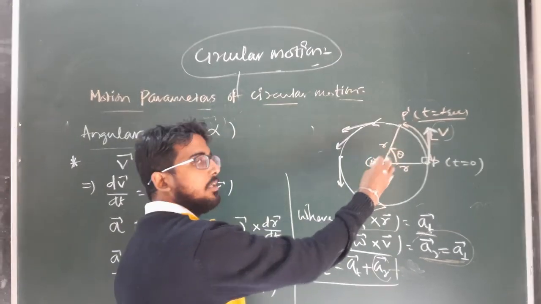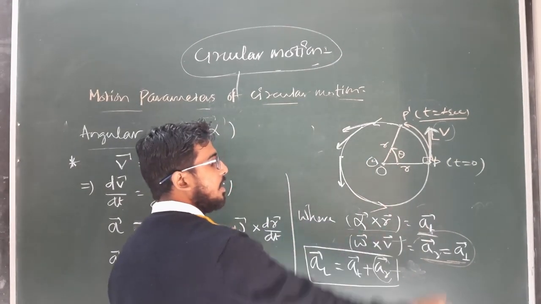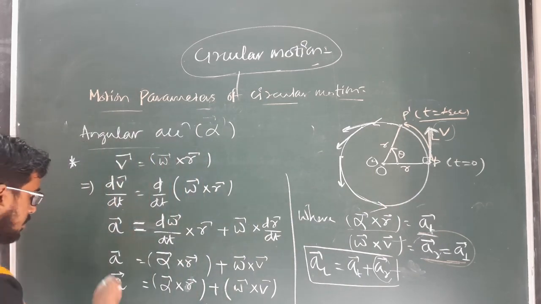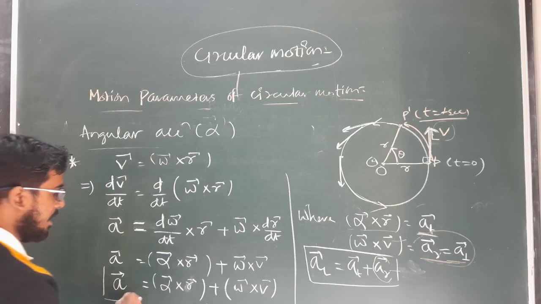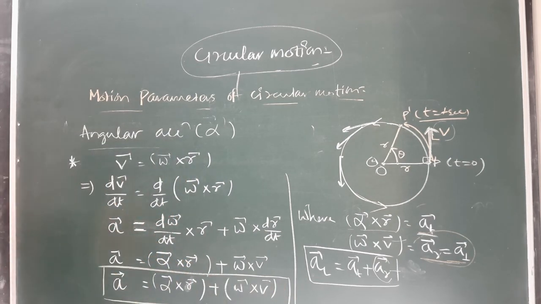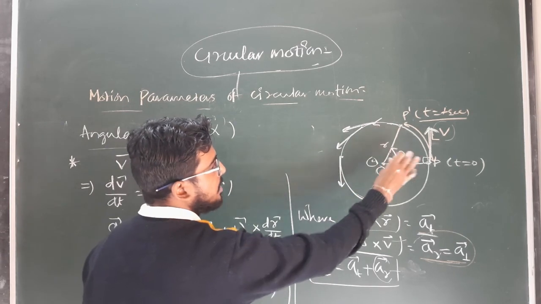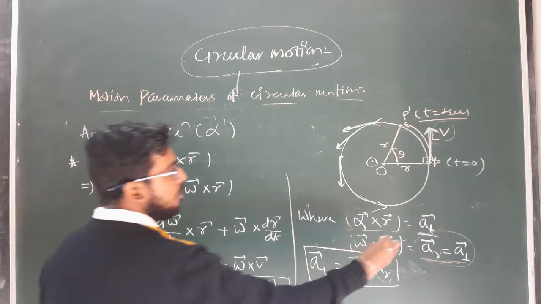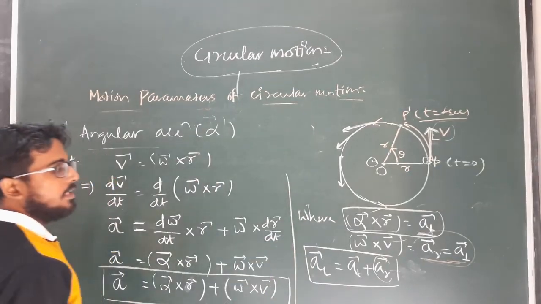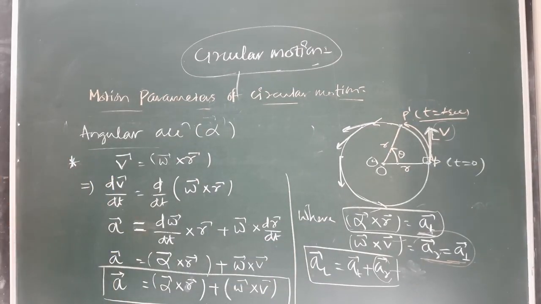But if the speed does not change, then the tangential acceleration will be 0. Clear? So the sum of these two accelerations, a tangential plus a radial, gives us the total linear acceleration. If it is in uniform motion, that means the speed remains constant, then there will be no a tangential, only a radial is there. So a radial is a must for a circular motion. Clear? So this is about angular acceleration and the relation between linear acceleration and angular acceleration.